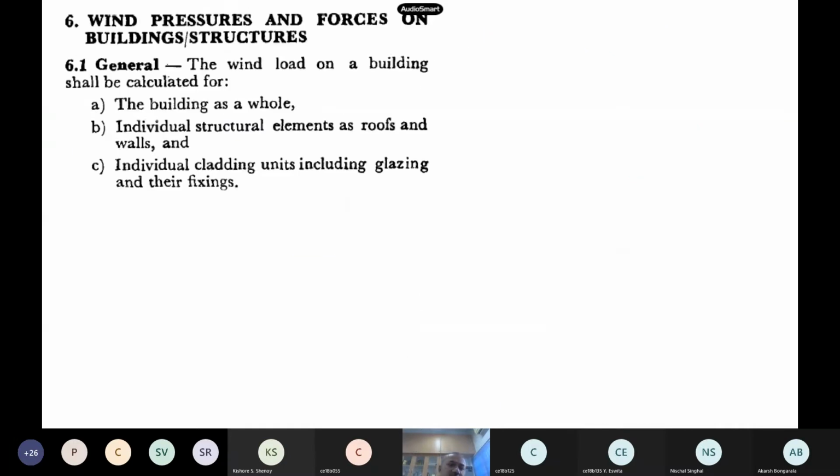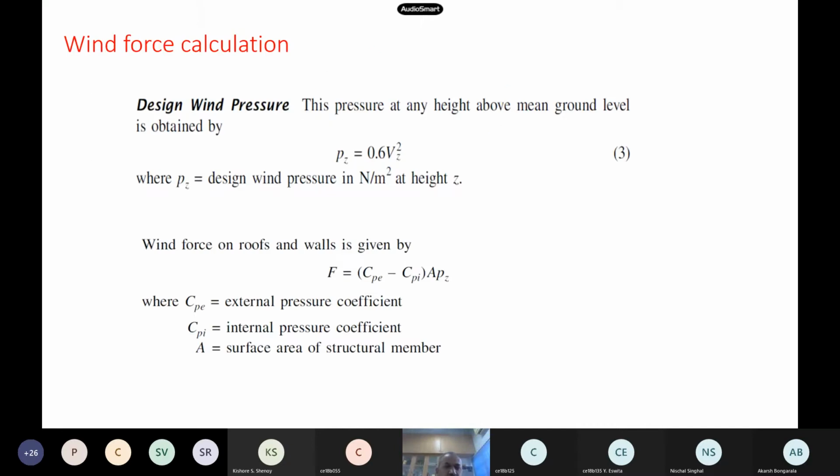And now our codes, the wind code, if you see, tells you that you can calculate for the whole building. You can find out the wind force. You can find out individual elements also, roofs and walls, and then cladding units. It gives you all kinds of detailed things. I will just show you one.